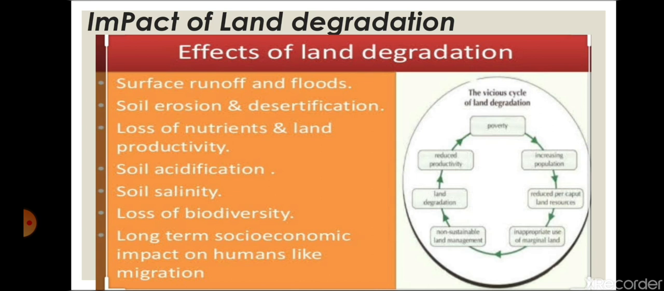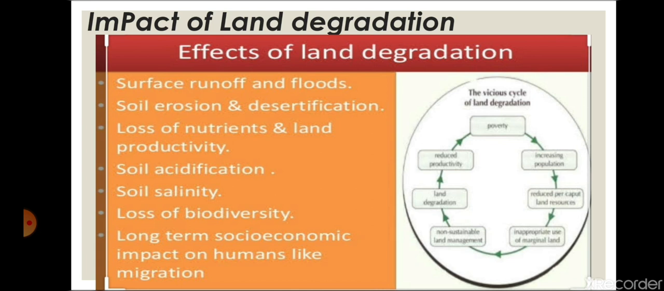And desertification means if the soil will lose its fertility, then that land will become barren. That is only known as desertification. Desertification is a process in which the land loses its fertility and is no more able to grow crops.